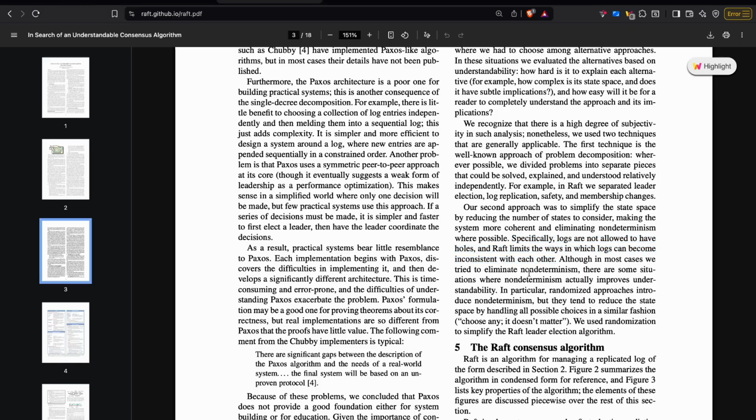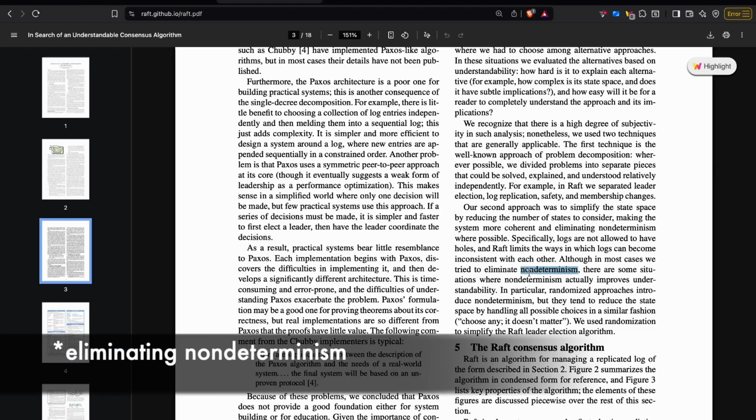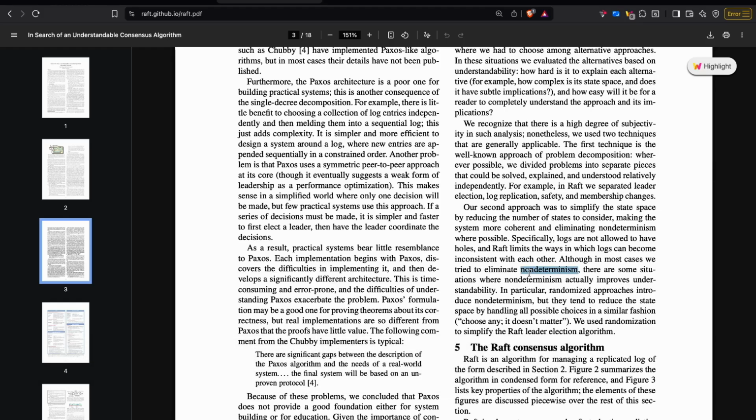Raft mainly focuses on determinism, but there is one thing where it wants to be non-deterministic, and that is leader election. It did not want to add another state to maintain who was the last elected leader so that the same leader is not elected again. Here they chose non-determinism, that is randomization. They don't care which server is selected as the leader, as long as the server follows certain rules.